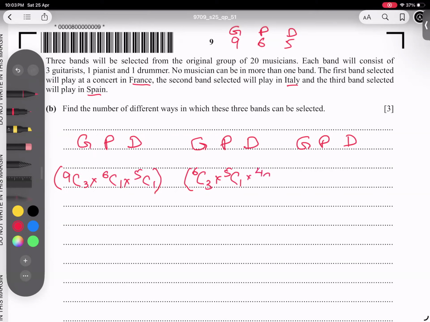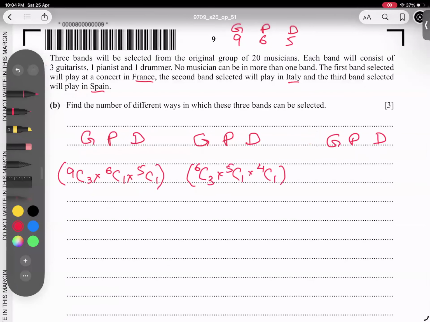So 4C1. And now finally, for the third country, 3 taken here, 3 plus 3 is 6, out of 9, 6 gone, 3 left. So we can write here 3C3. Out of 6, 1 here and 1 gone, so 4 left: 4C1. And the last number, out of 5, 1 here and 1 here, 2 gone, 3 left. So 3C1.